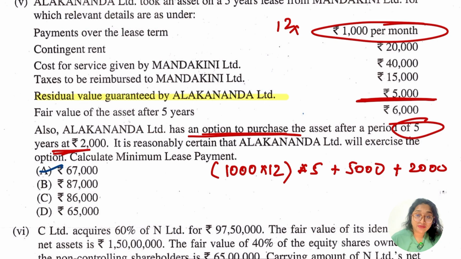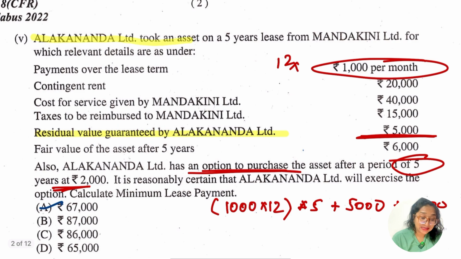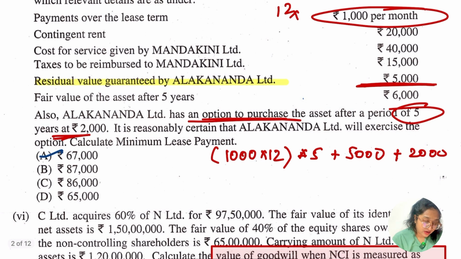Alakananda Limited, 5,000 rupees. Alakananda took the asset on a 5-year lease from Mandakini, so we are going to consider some points, not every point. The contingent rent we are not going to take. The cost of service given by Mandakini Limited is not going to be taken. Taxes reimbursed to Mandakini Limited we will not take either.